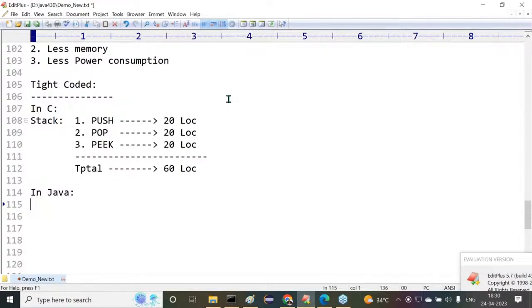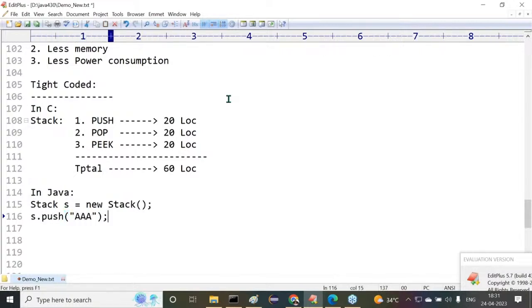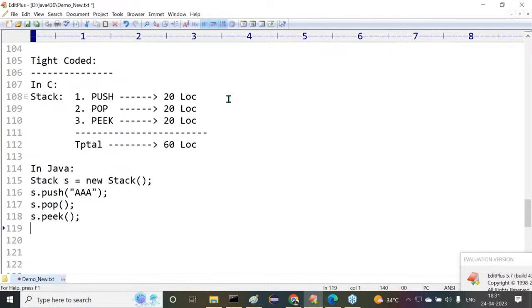Same stack operations in Java. All of you observe carefully. Stack S is equal to new Stack, a predefined class. S.push, my push operation is completed. S.pop, my pop operation is completed. S.peek, my peek operation is completed. Finish. Now tell me, overall in Java, how many lines of code are available in total?